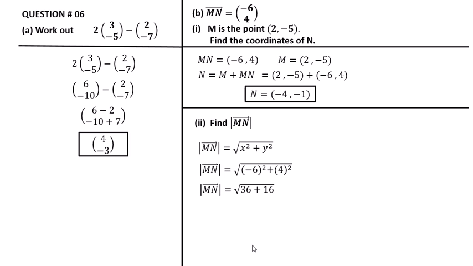Minus 6 raised to the power 2 is equal to 36, plus is the same, and 4 raised to the power 2 is equal to 16. So after summing up, that is equal to square root 52. Square root 52 is equal to 7.21. This is the required magnitude of MN.